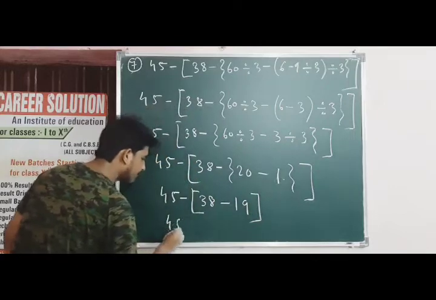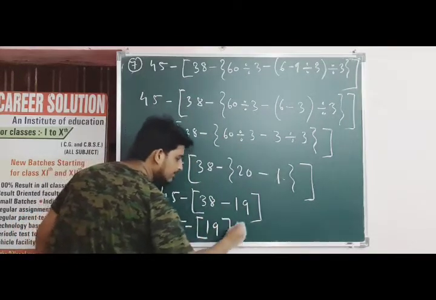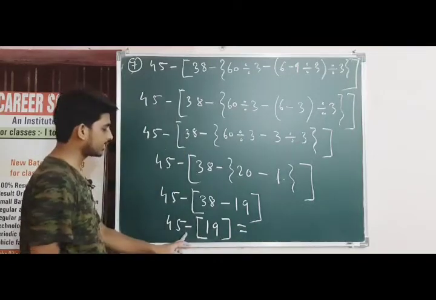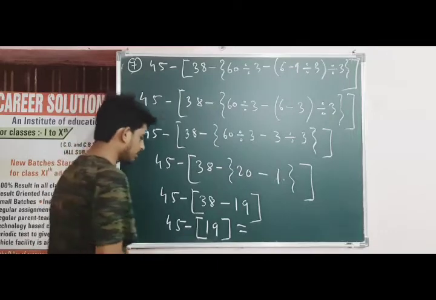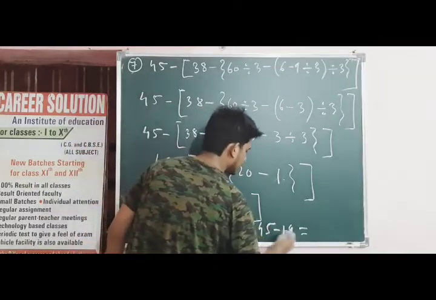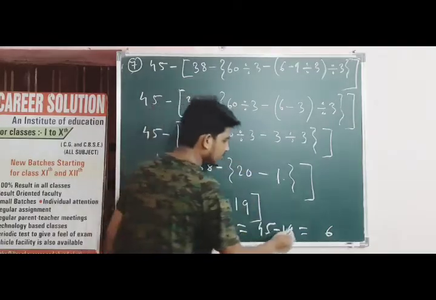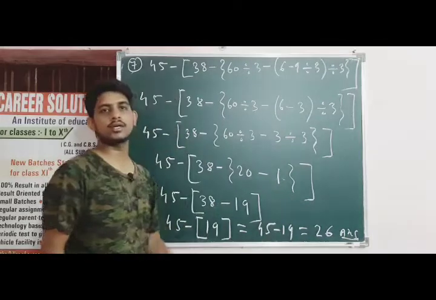So 45 minus 38 minus 19 become 19 plus, and when we open the bracket outside the bracket there is a minus sign, so minus and plus multiplication is minus. So 45 minus 19, 15 में से 9 गया 6, 1 2, 26 will be the answer. So the answer is 26.